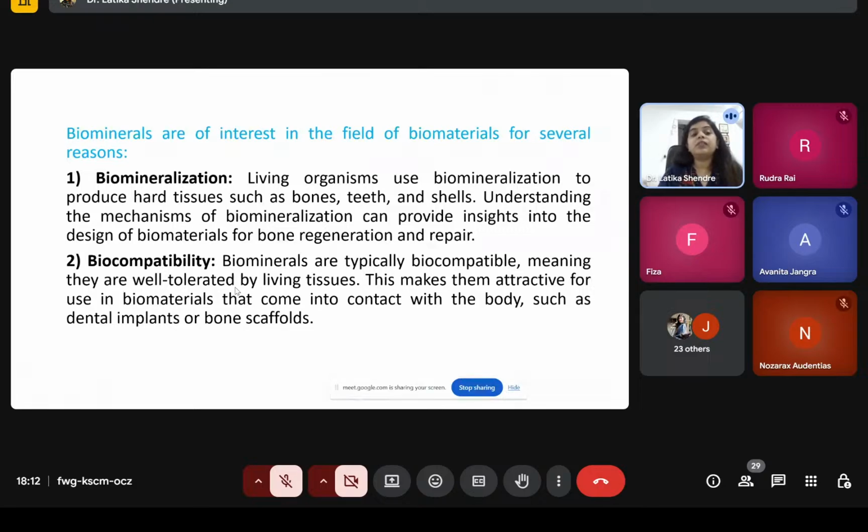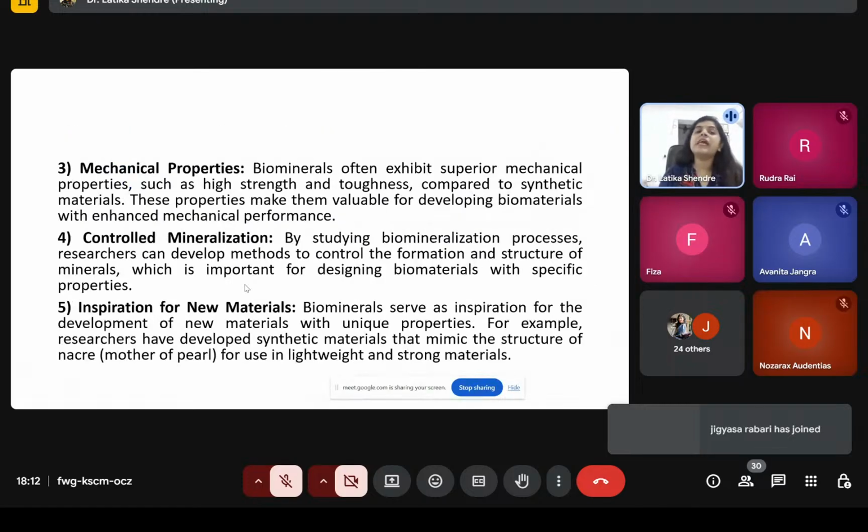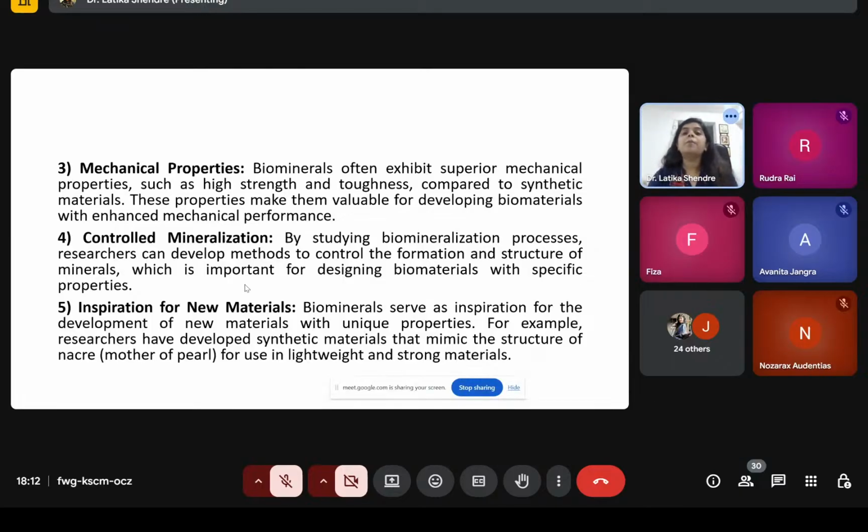At the same time, their biocompatibility is very essential when we talk about insertion, because that is the foreign particle that we are inserting in our body, and our body can reject that. So this biomineral is very essential for the easy accessibility. After that, mechanical properties.